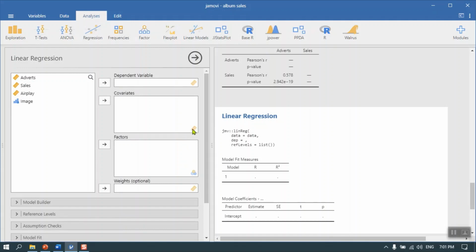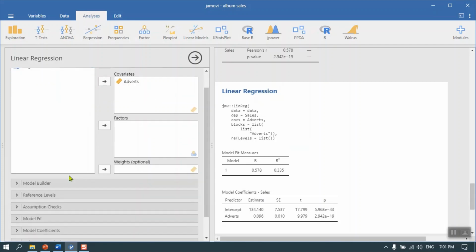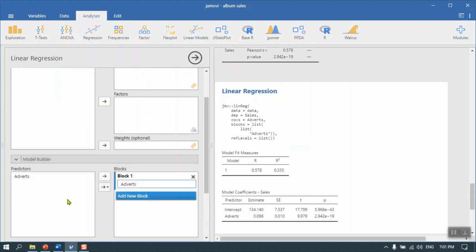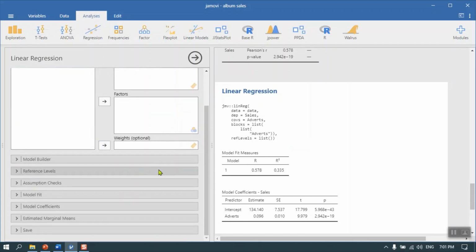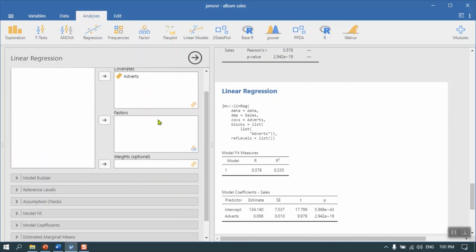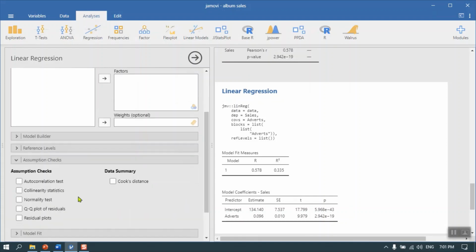So if we're interested in sales as our outcome variable, advertising as our covariate predictor variable, the model building doesn't have much to add here because we don't really have anything to talk about. Reference levels as for categorical variables, we haven't included any of that in our analyses.